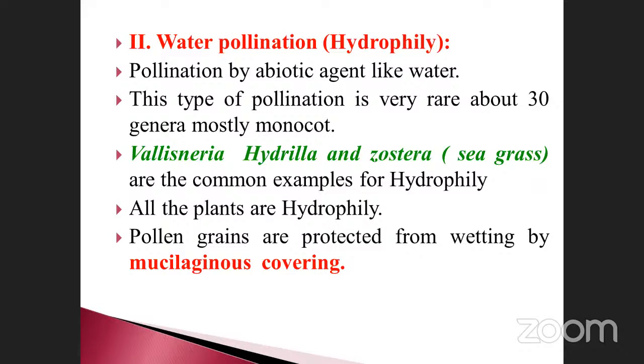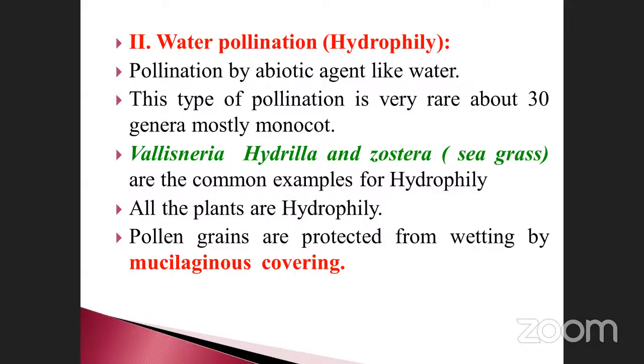Water pollination: the pollination takes place by water, and the process is called hydrophily. It is pollination by an abiotic agent like water. This type of pollination is very rare, about 30 genera, mostly monocots. The remaining are dicots.